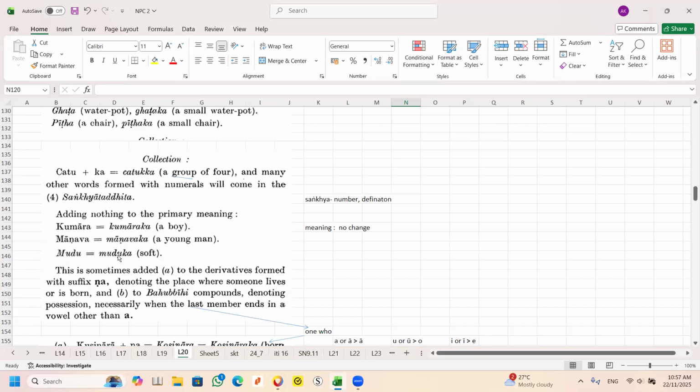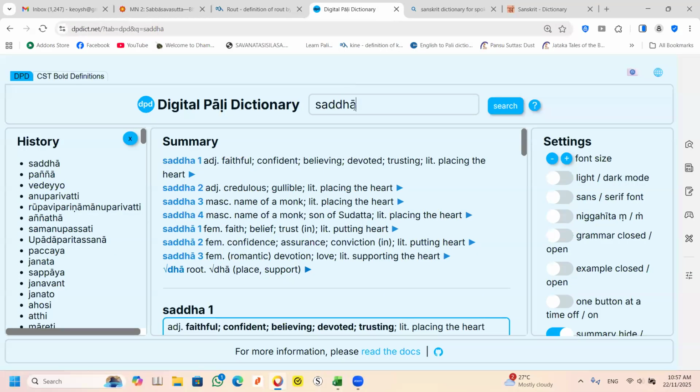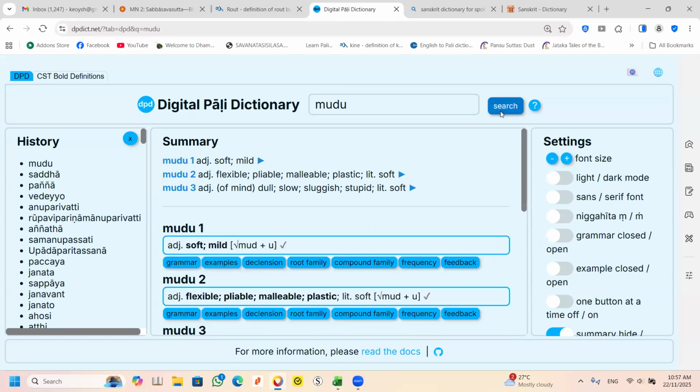Mudu is soft. If you check the dictionary, here it says soft. Let me show you how you look at this. First, you look at Mudu. So the word Mudu is this one, soft or mild, and it can mean flexible, pliable, malleable.